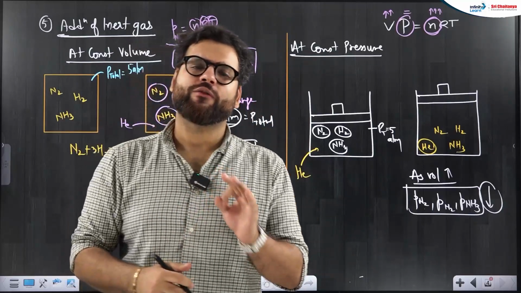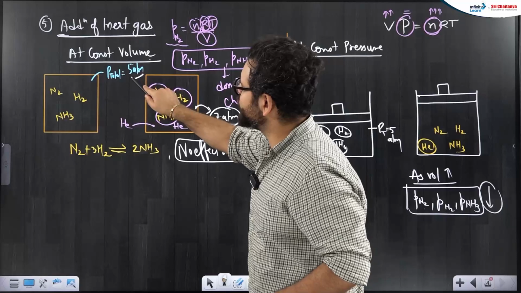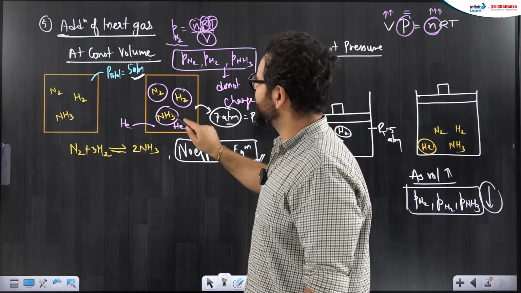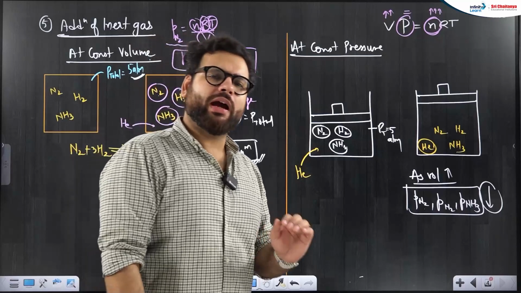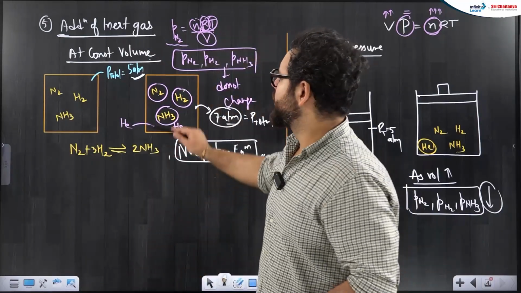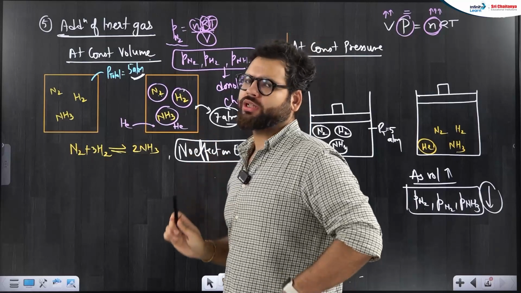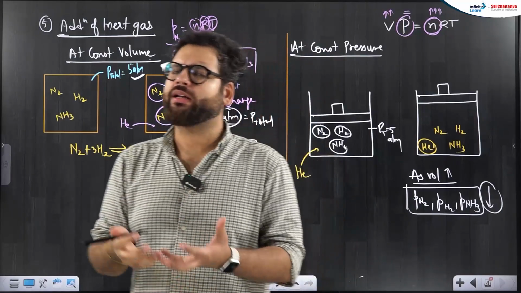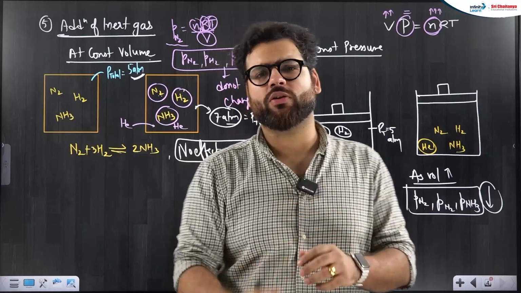So beta, if you enter helium at constant volume, total pressure increases, but their partial pressures were not changed. When you add extra moles of helium, total pressure increases, but their partial pressures did not change because they were in the same volume. I did not add any extra moles of nitrogen, hydrogen, so their partial pressures were constant.